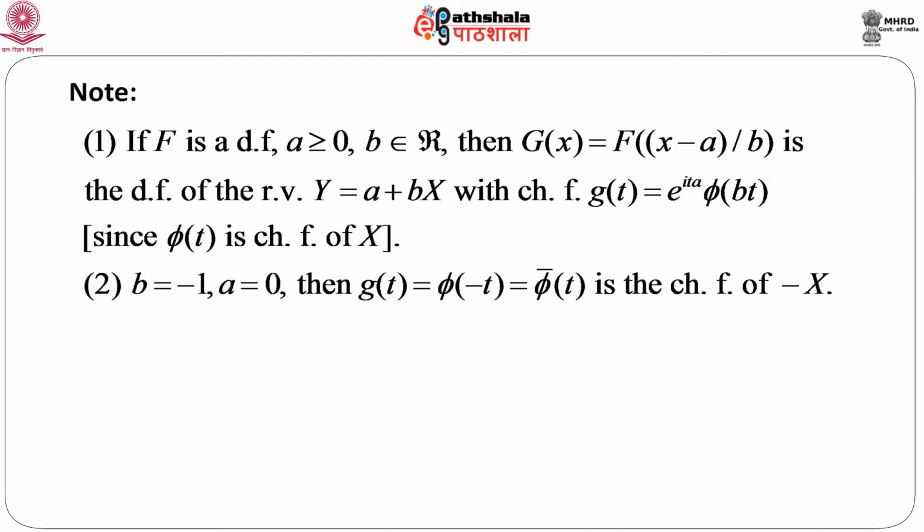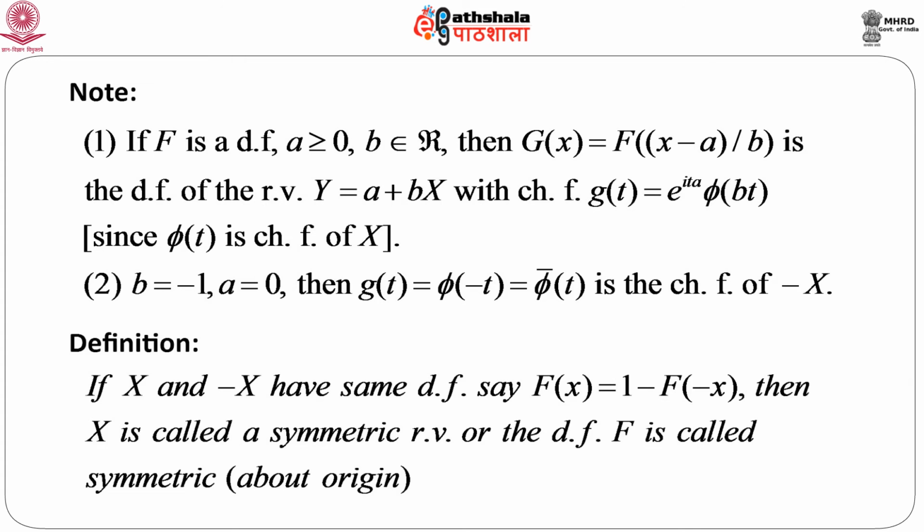And phi of minus t, as we have already seen, is nothing but phi t bar, that is, the complex conjugate of phi t. From here, if we put a equals 0 and b equals minus 1, y becomes minus x. So g(t) equals phi of minus t is the characteristic function of minus x, which is incidentally the complex conjugate of phi t, the characteristic function of x.